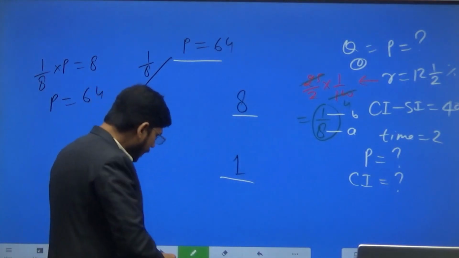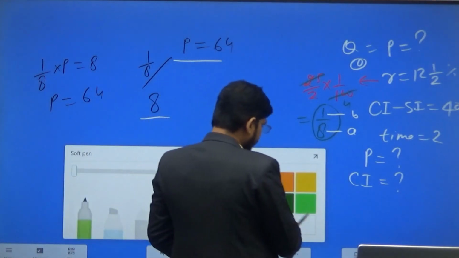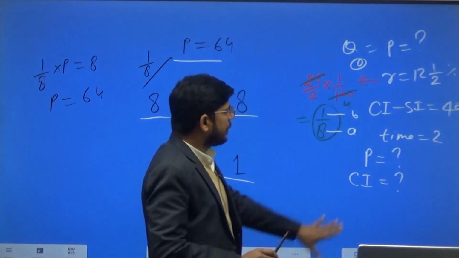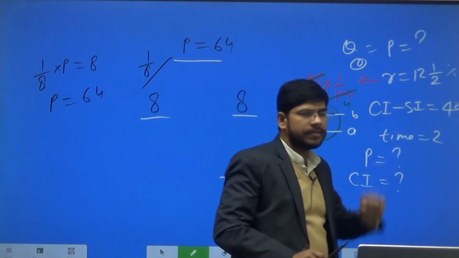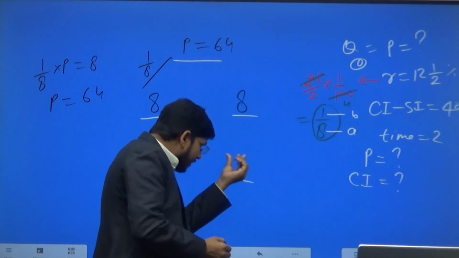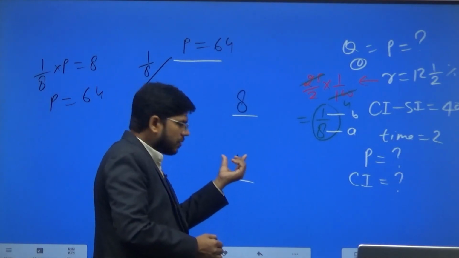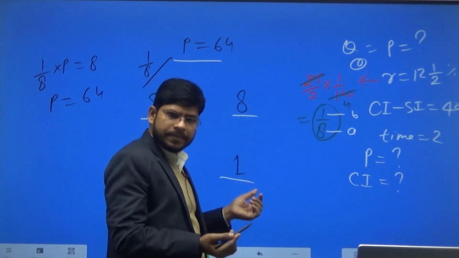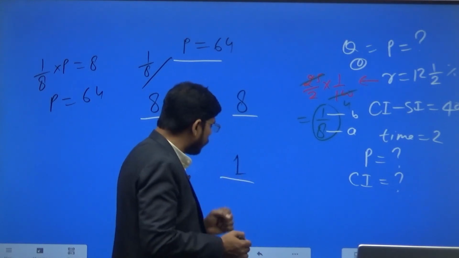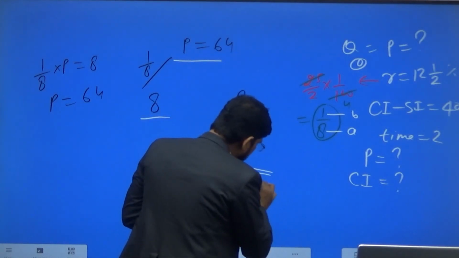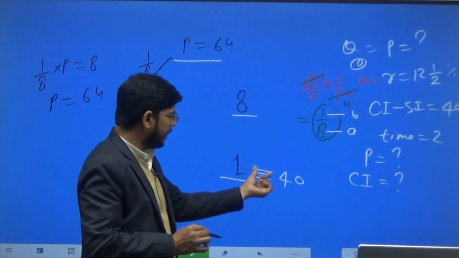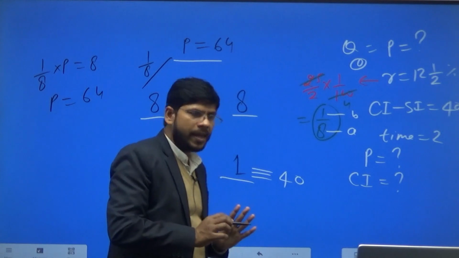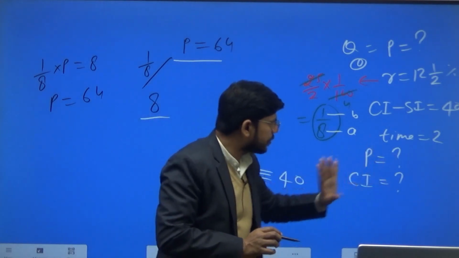Now what is given here? It is given that the difference of compound interest and simple interest is 40 rupees. So what does this value denote? This is the difference of simple interest and compound interest for 2 years, so this is equivalent to 40 rupees. And what we have to find out is the principal amount.